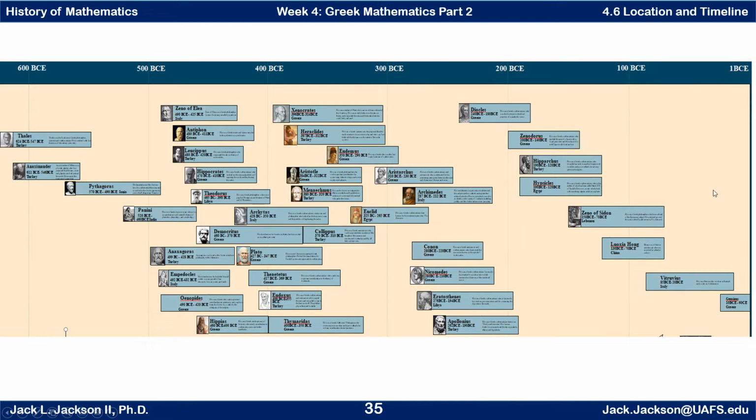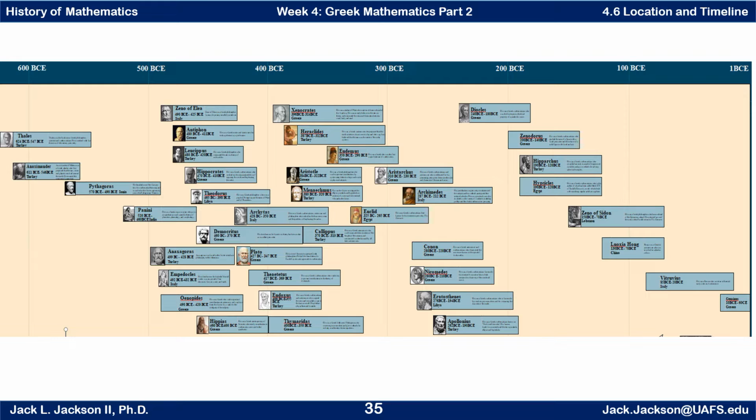So this would be the 1st century BCE, 2nd, 3rd, 4th, 5th, 6th, and just a little piece of the 7th century BCE. There are many mathematicians on here that we've talked about, and several more that we have not talked about. Almost all of these are considered Greek mathematicians.